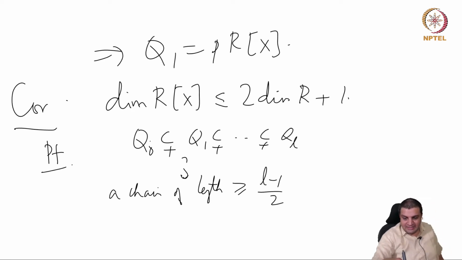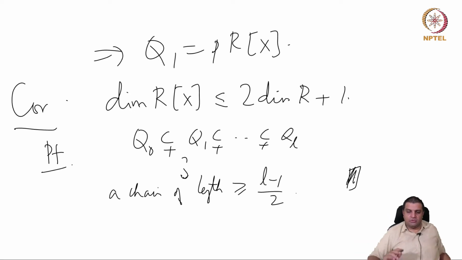Because if three distinct things in a chain cannot contract to the same P below, the previous one says only two of them can, and that's what we get. So in the generality of arbitrary commutative rings, this is all that one can say.